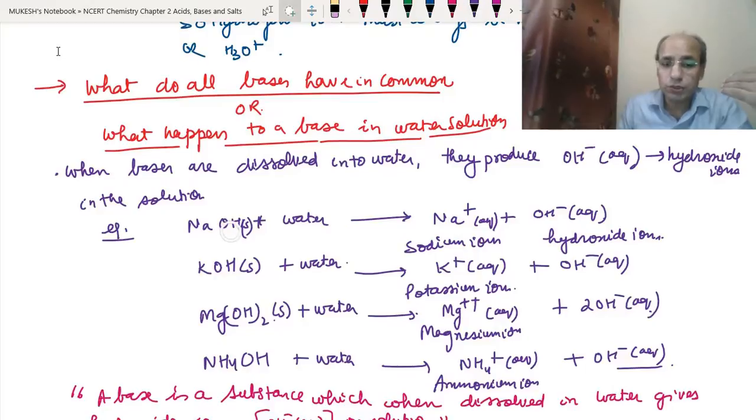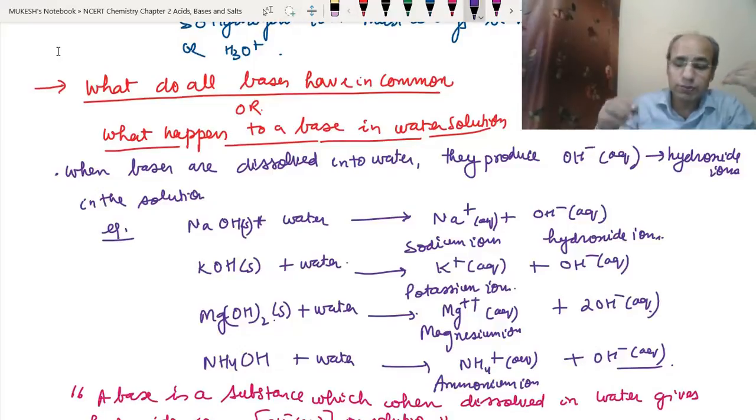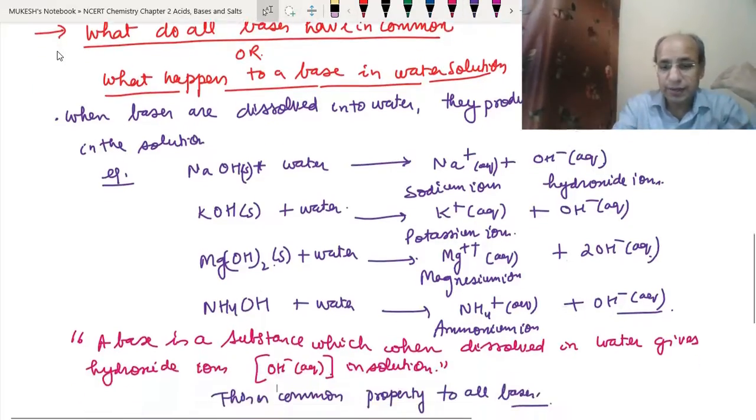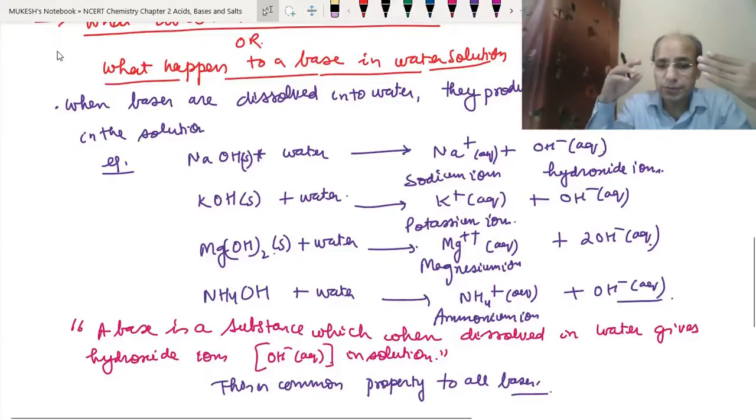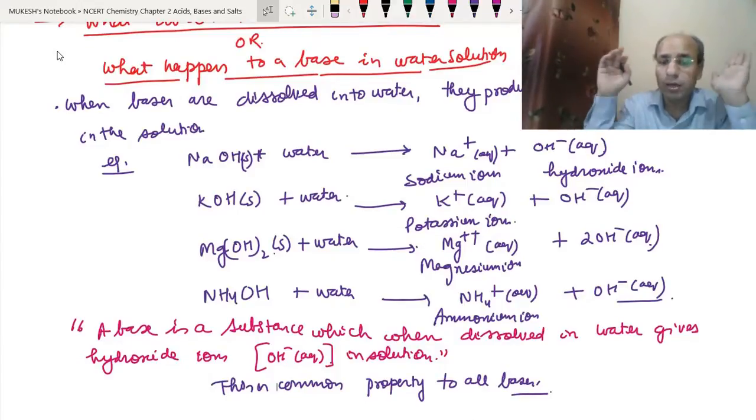So if we put sodium hydroxide pellets into the water, it will produce sodium ions and hydroxide ions. Similarly, potassium hydroxide will produce hydroxide ions and potassium ions. Magnesium hydroxide will produce magnesium ions and hydroxide ions. Ammonium hydroxide will also produce the hydroxide ion. So we can define a base as something that, when dissolved in water, gives hydroxide ions in the solution, and this is the common property of all bases.